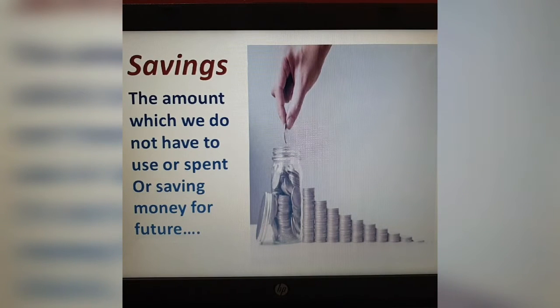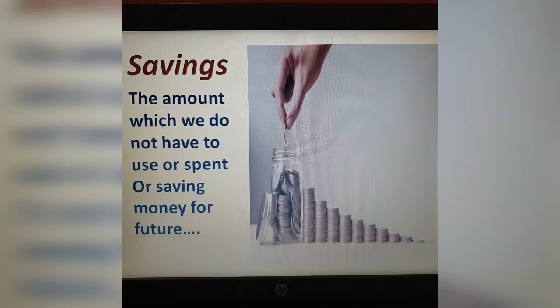Okay, next. This is what? Savings. We all do savings, isn't it? If your parents give you some money, what will you do? You'll just go and drop it inside the piggy bank you have. As you're seeing in this picture, you'll be dropping each coin in your piggy bank and saving for your future use, isn't it? If you want to buy something you like, right? Savings is the amount which we do not have to use or spend, saving money for the future. Your parents are doing saving right now for your future plan, isn't it?